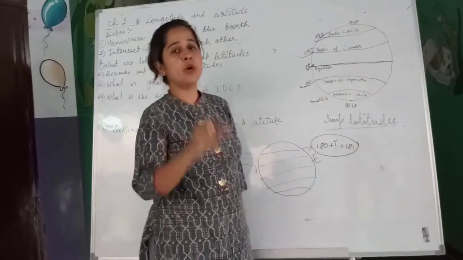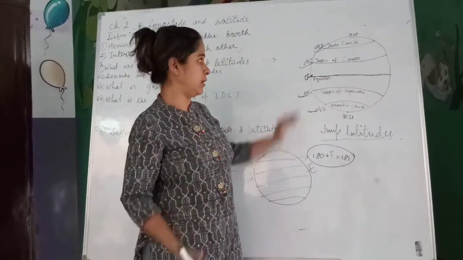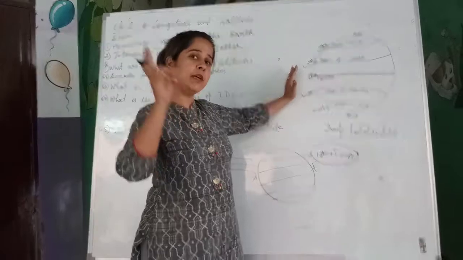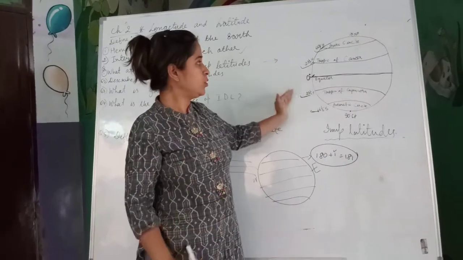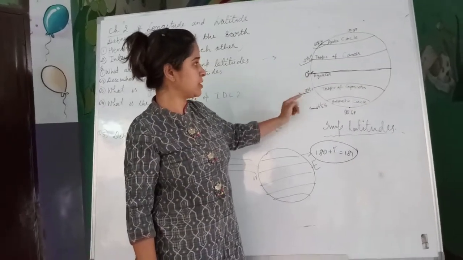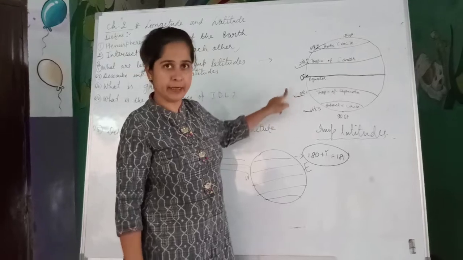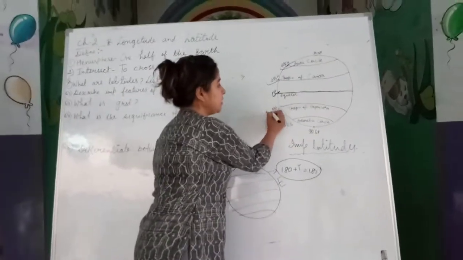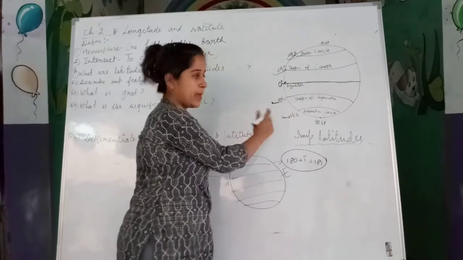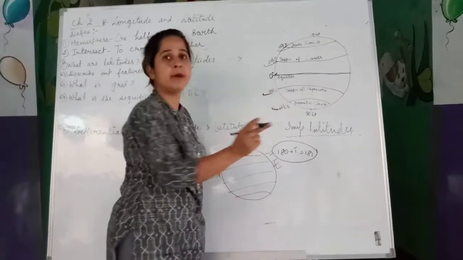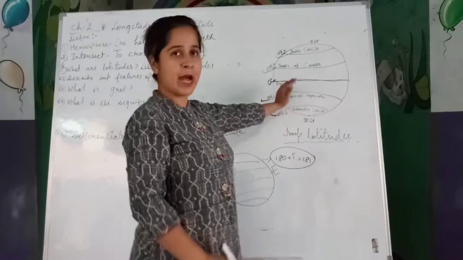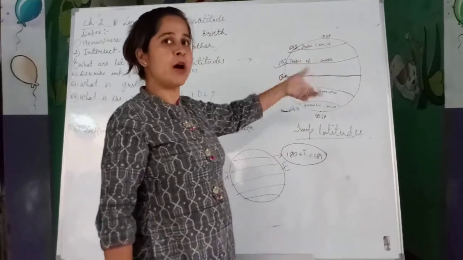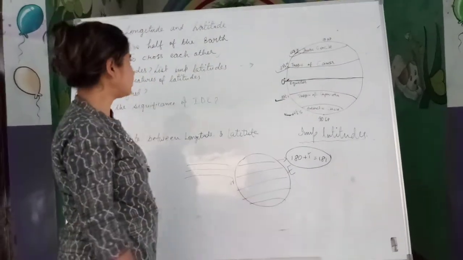And once again I want to remind you regarding this diagram, that in the previous video, due to some manual complication, these had been alternated. So now I have corrected this diagram. It will be 23 and 1/2 degrees south, and it will be 66 and 1/2 degrees south. There we have to pay attention in comparison to our previous video.